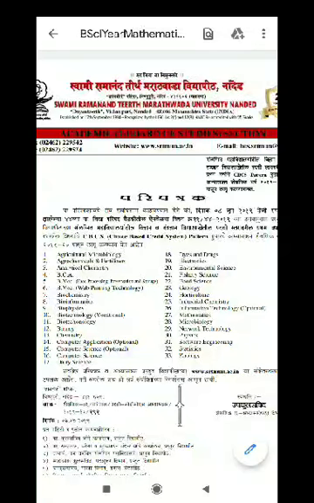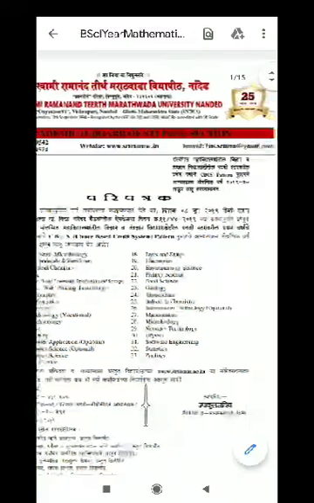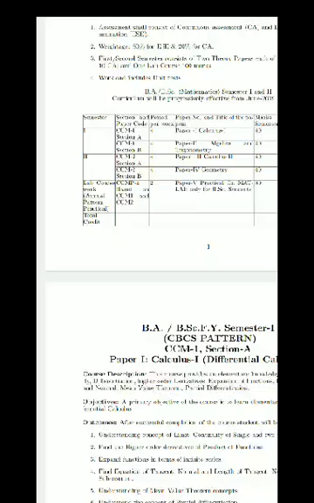According to this Paripatra, which was held on 8th June 2019, we have already discussed the syllabus for the first semester.